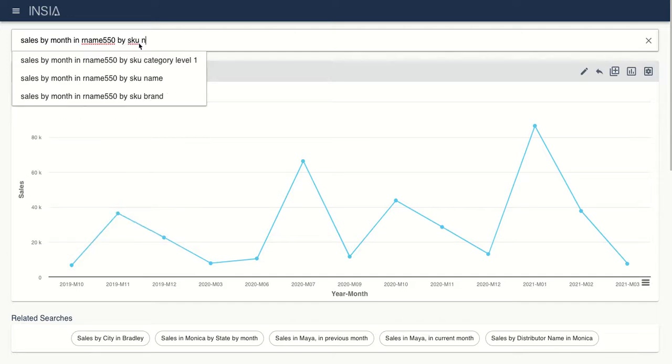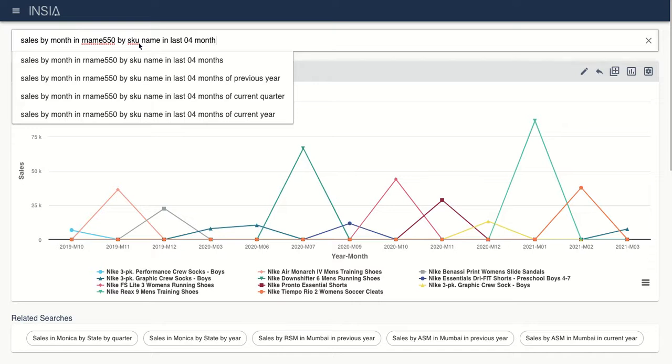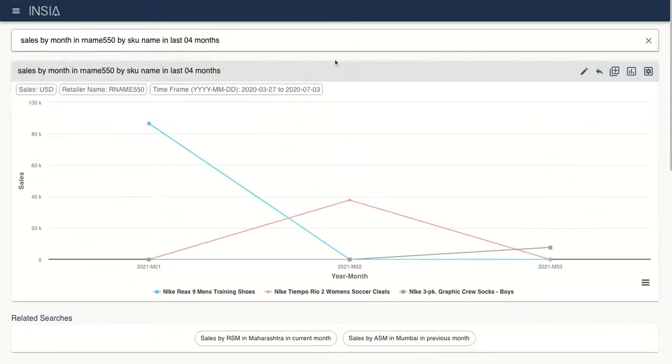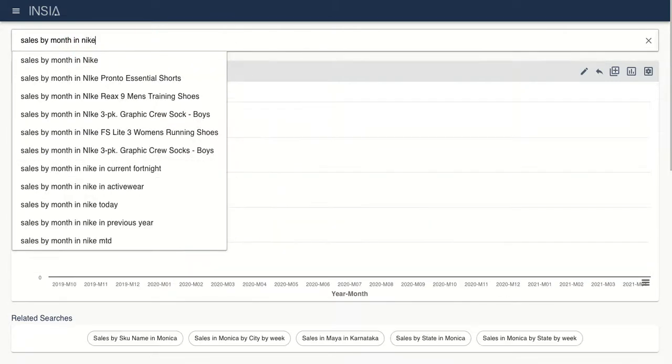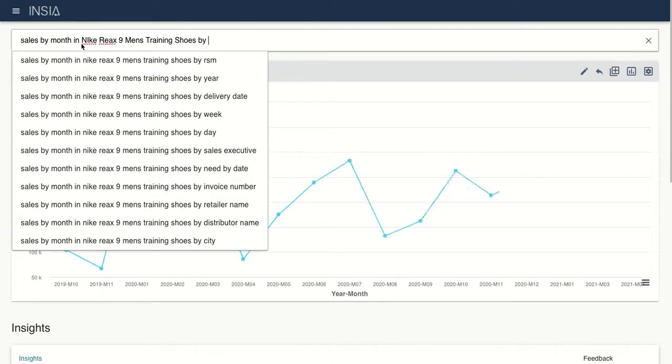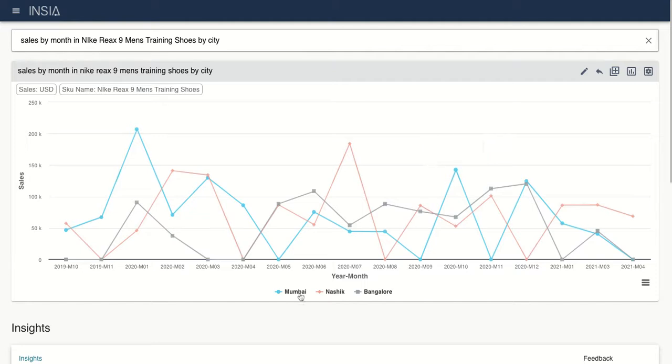We do by SKU name and we type in last 4 months, as we want to focus only on that time period. We see that the sales for Nike men's training shoes has come to almost zero. You might want to see how this particular SKU is performing across geographies. So we type it in, and then we do by city. Here we see that Mumbai has been on a downward trend, whereas Nasik has more or less held its ground.